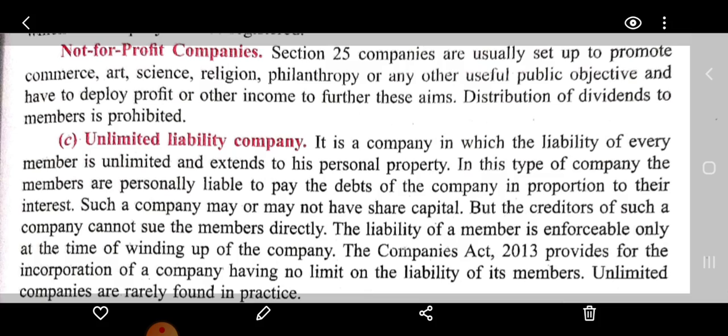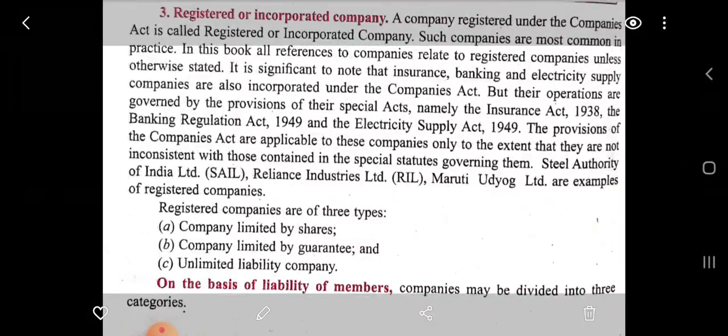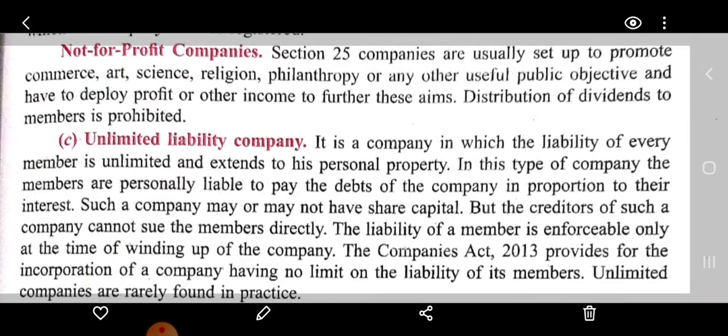Number C, under the registration on the basis of liability of the members, we have the unlimited liability company. It is the company in which the liability of every member is unlimited to their personal property. In this type of company, the members are personally liable to pay debts of the company in proportion to their interest. Such a company may or may not have share capital, but the creditors of such a company cannot sue the members directly.